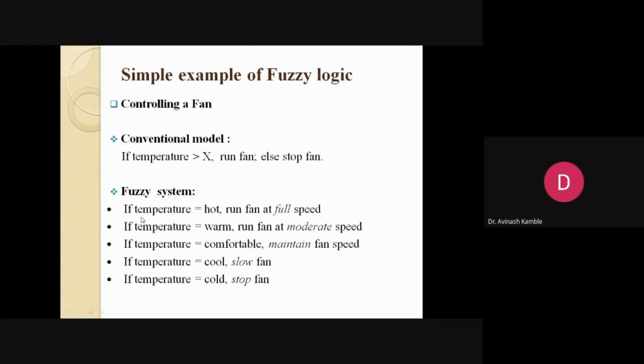What is a fuzzy system? If the temperature is hot, run the fan at full speed. If the temperature is warm, run the fan at a moderate speed. When the temperature seems comfortable, maintain the speed of the fan. And if it is found to be cool, slow down the fan. And if the temperature is terribly cold, then stop the fan. As we have observed, between 0 and 1, that is between off and on, 0 means off and 1 means on. Between 0 and 1, at different stages, we are operating our fans. That is the fuzzy thing.